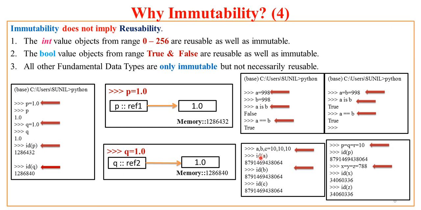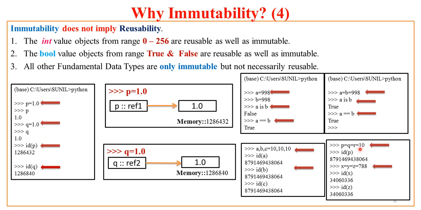Now if I inspect the id of a, the id of b, the id of c, I am getting the same reference. So we may assume that, being 10 a value which falls in the range 0 to 256, I am getting the same reference because here is a sharing, because reusability is permittable up to 256.